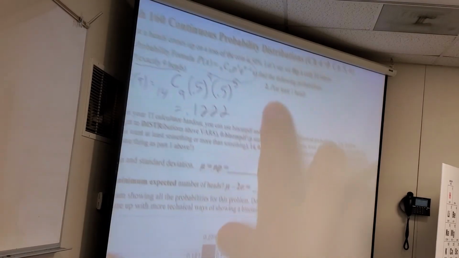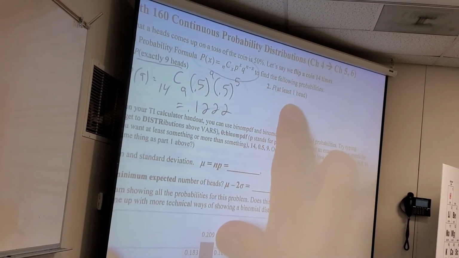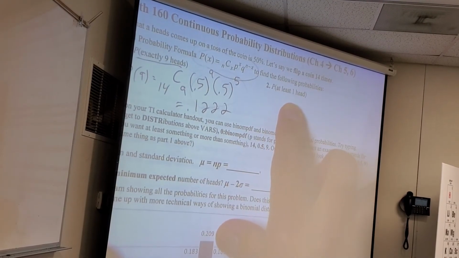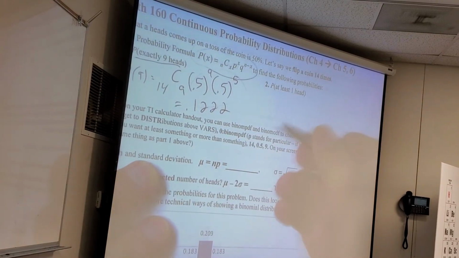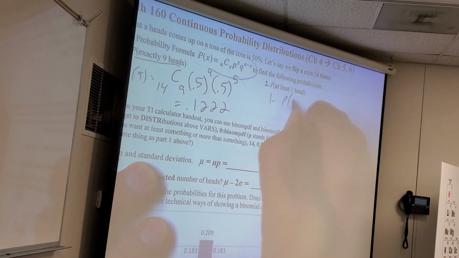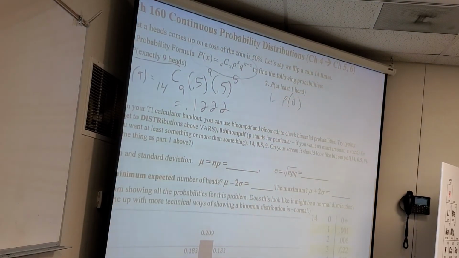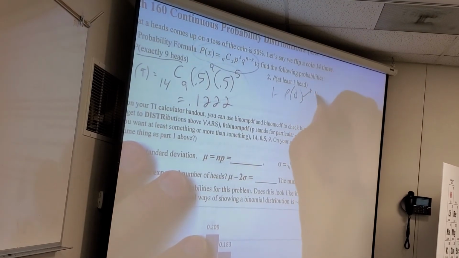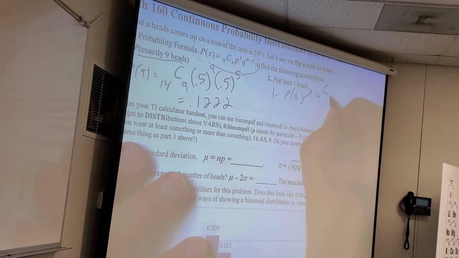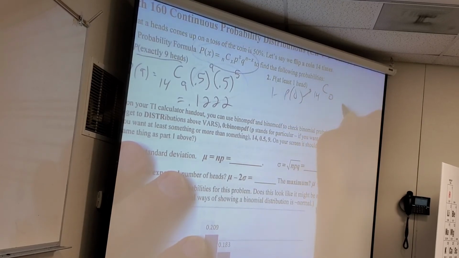What would you do for number 2? Figure out what probably getting no heads is, then do 1 minus that. So that formula for none would be 14 choose none.